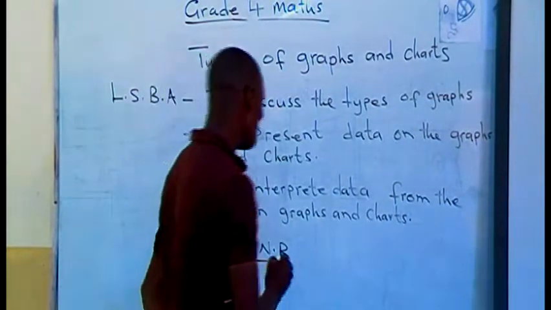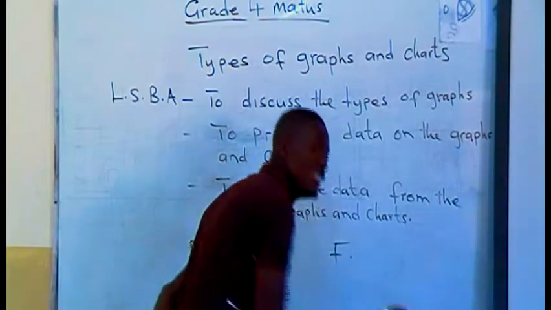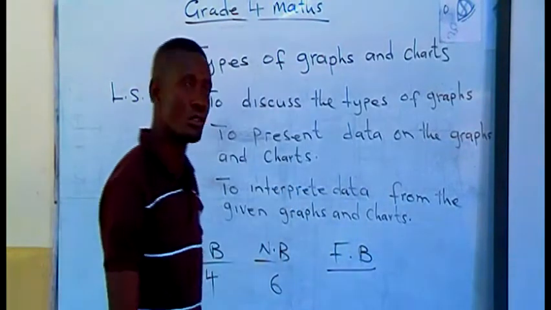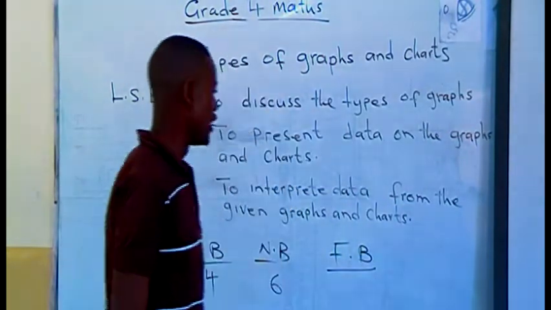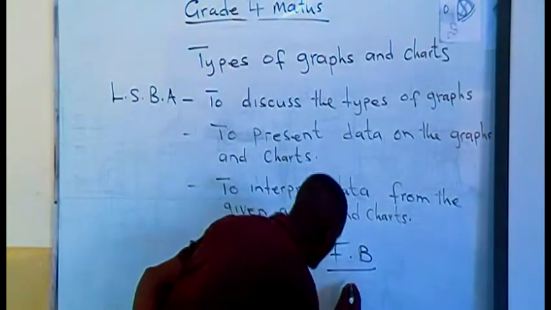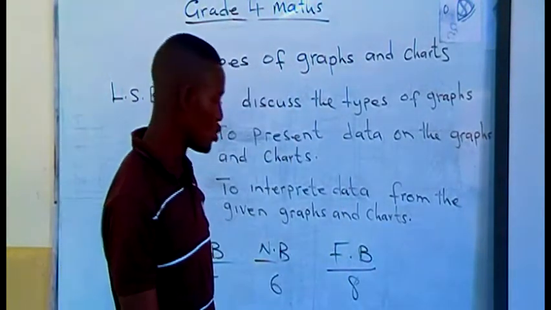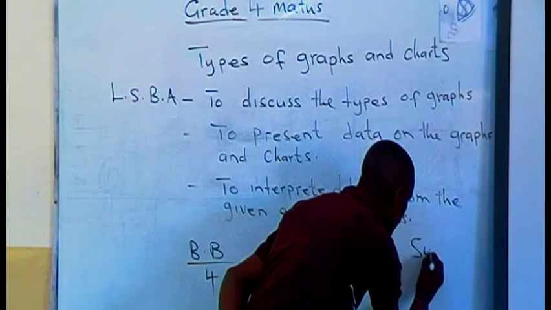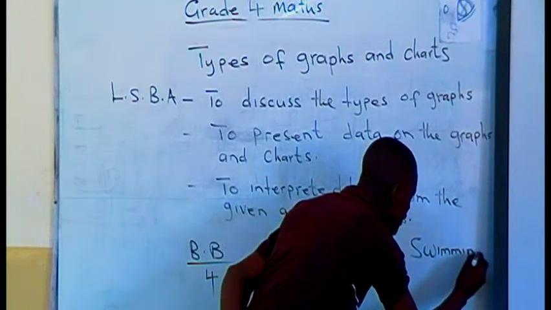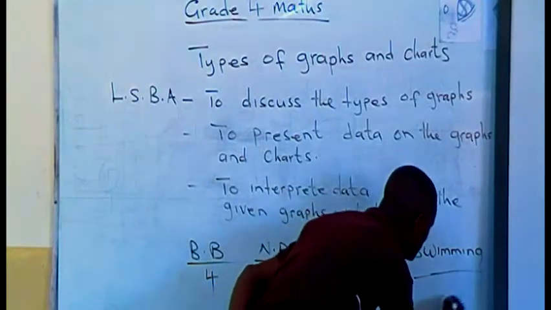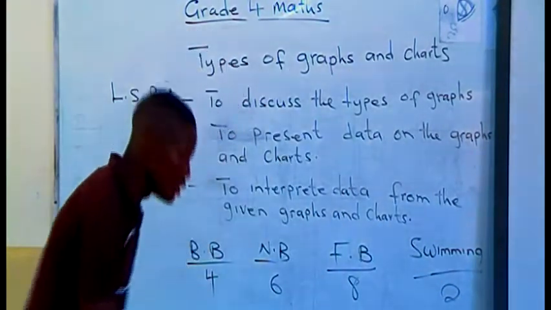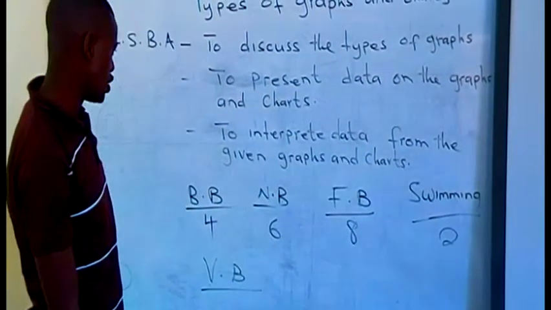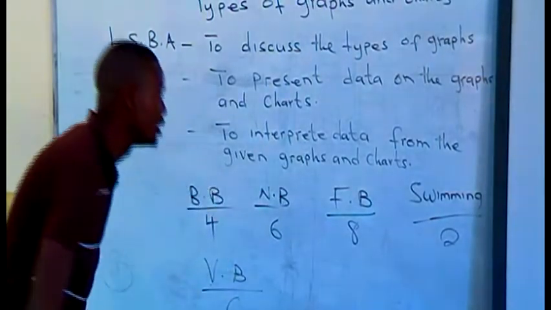And then for football, we only have boys. Why boys only? We don't have girls who are soccer fans. So for boys, how many are you? 8. Thank you very much. We also have pupils who like swimming. For swimming, how many are you there? Only 2. Okay, thank you very much. And the last one is volleyball. How many like volleyball? There are also 6. Okay, thank you very much, boys and girls.